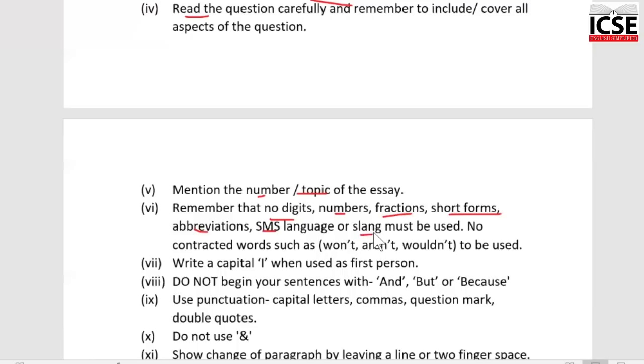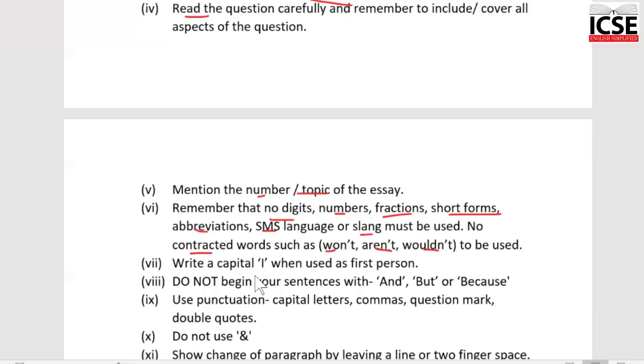Something like, and I was like, that is not accepted. Do not use any contracted words like won't, aren't, wouldn't. Write will not, are not, would not.